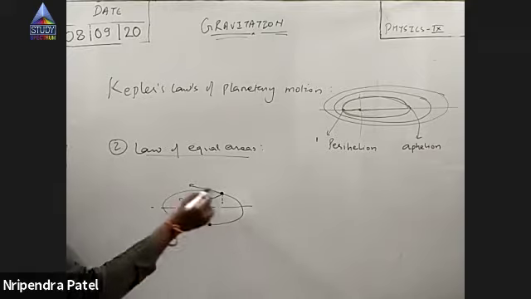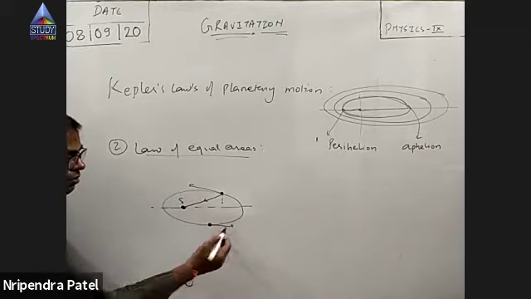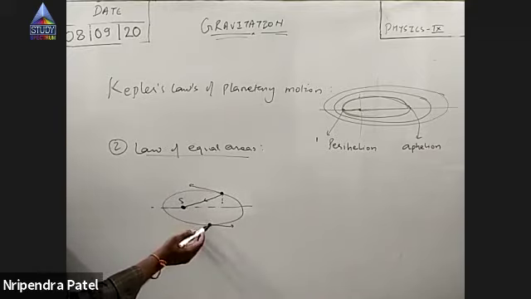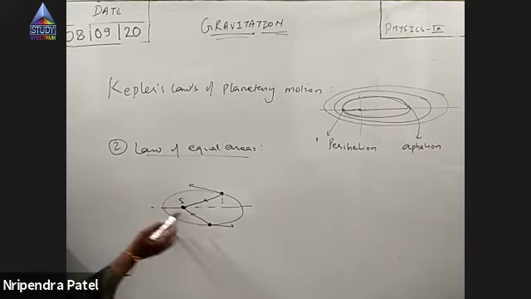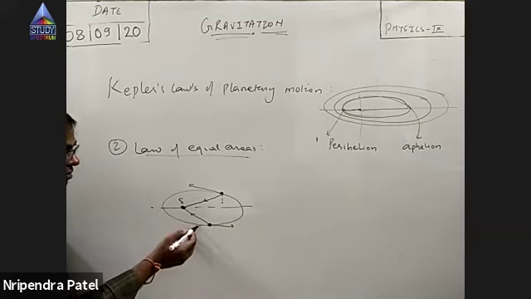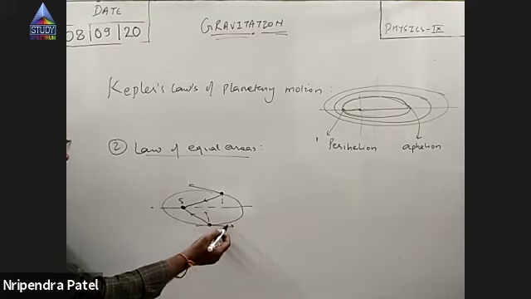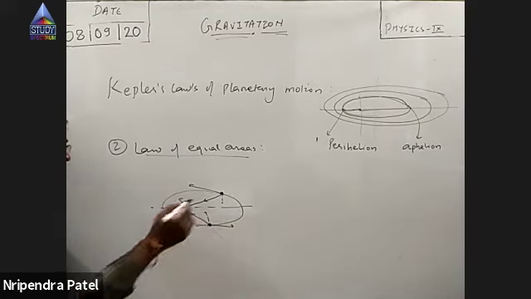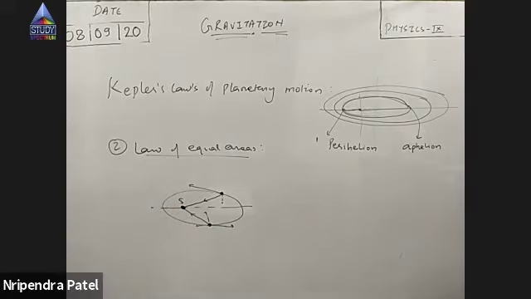Now let us assume the planet is somewhere here. At this moment, velocity is in this direction. So the central force, the force of attraction, will act in this direction. Now this force has two effects. One is it will slow down the planet, and the other is it will change the direction of motion of the planet.